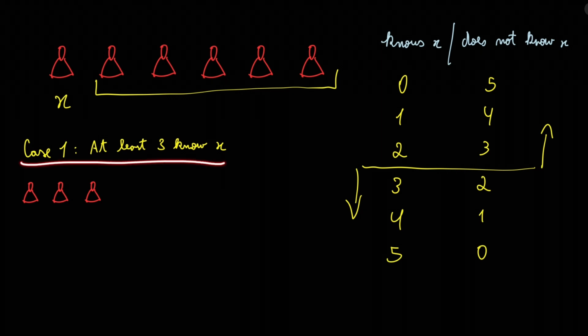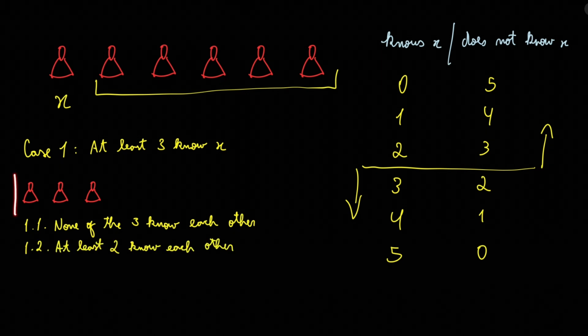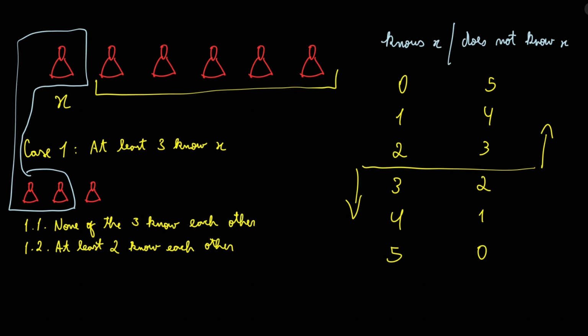Let's first look at case 1. At least 3 people know X. Inside case 1, we can think of subcases. First one is, none of the 3 people know each other. If this is true, then these 3 form a group of 3 strangers. And subcase 1.2, at least 2 of them know each other. If this is true, then these 2 people, together with X, form a group of 3 acquaintances.